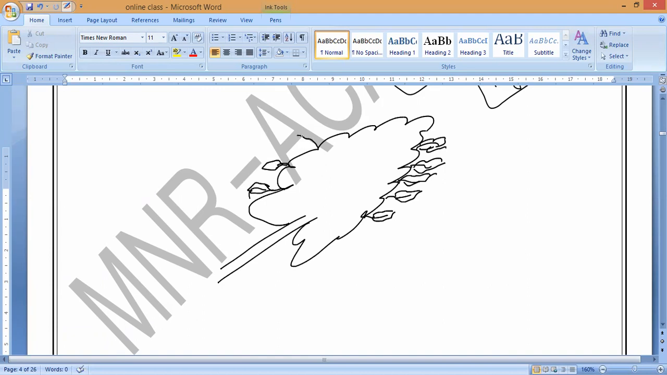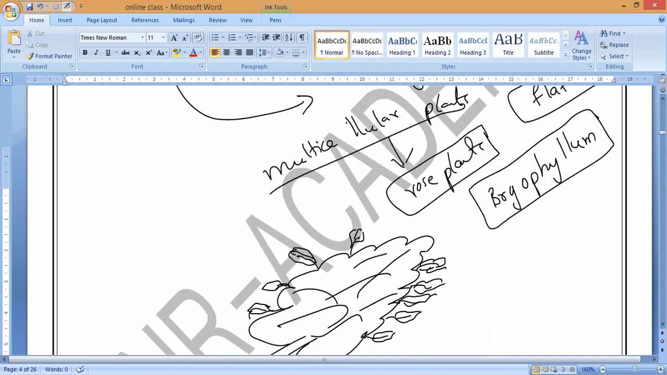You people do not, but from each edge, it is used to produce a new kind of plant. This is what we call bryophyllum. Have you seen this kind of plant? Yes. Okay, I will show you the images. This is called a multicellular plant. Not only unicellular, some multicellular plants also, like rose plants and bryophyllum, and all these things form by asexual reproduction only. Are you clear, everybody?